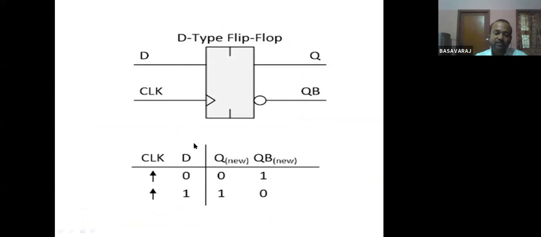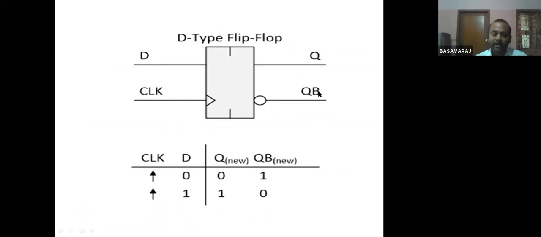Next, many types of flip-flops are there. This particular flip-flop we call a D flip-flop. In a D flip-flop, there is only one input D, and it has two outputs, Q and Q bar.